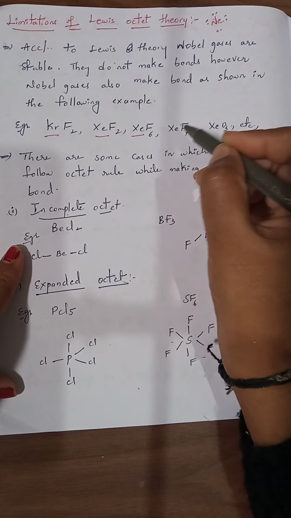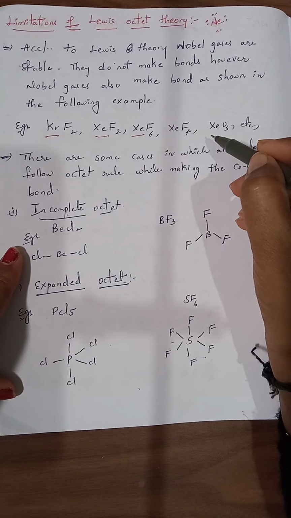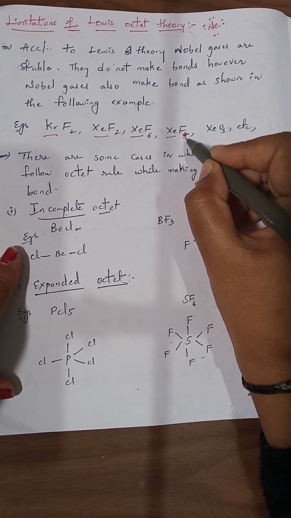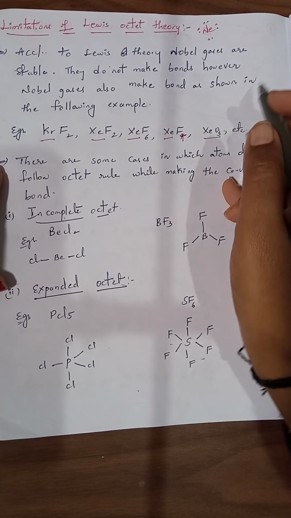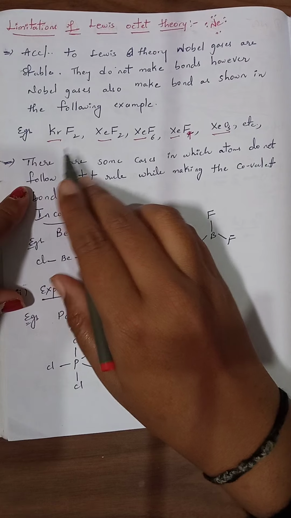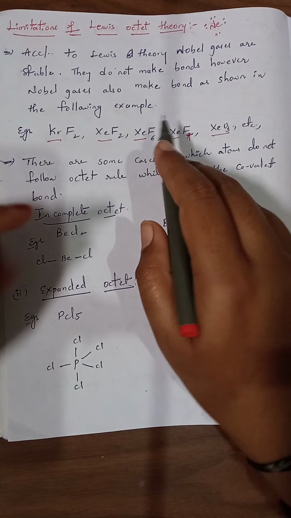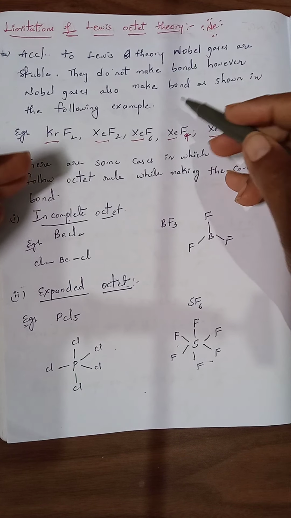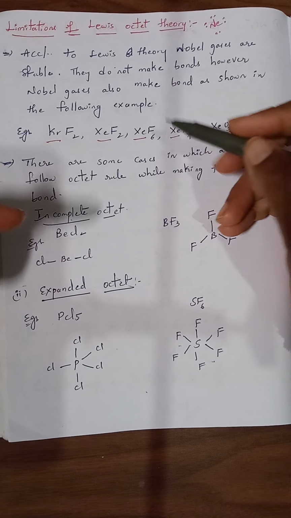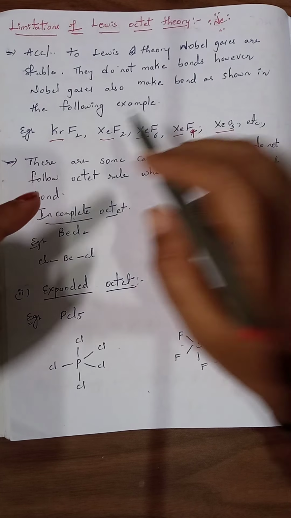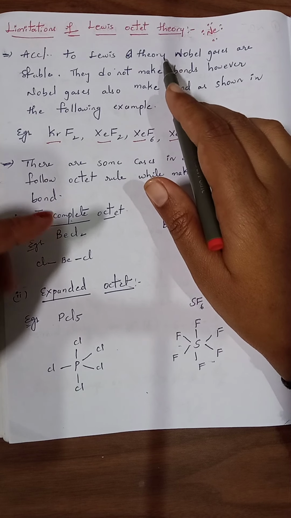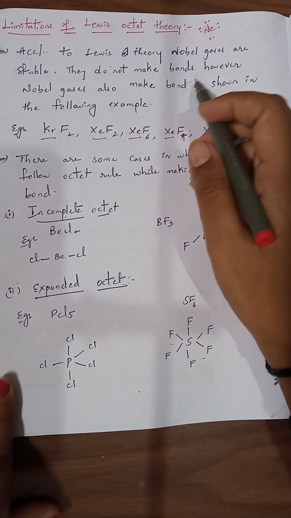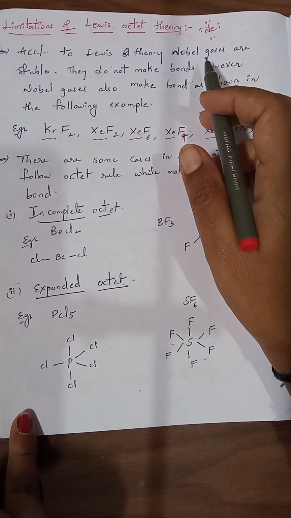In the same manner, xenon can also form xenon hexafluoride, xenon tetrafluoride and xenon trioxide. All these are compounds of noble gases. Krypton and xenon are noble gases, and though they are balanced by their octet configuration, they still take part in bond formation. But this point was not explained by the Lewis theory, so it is one of the drawbacks of Lewis octet theory.